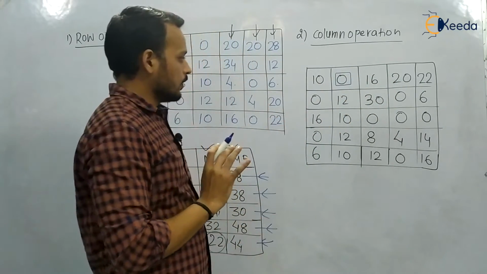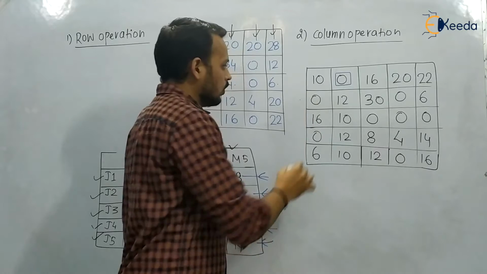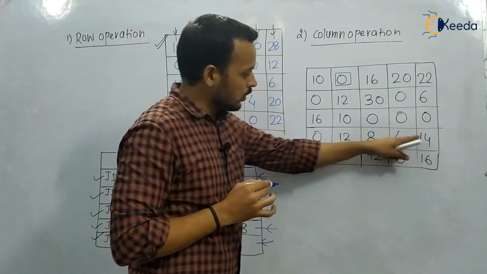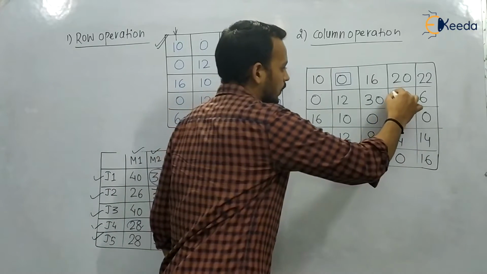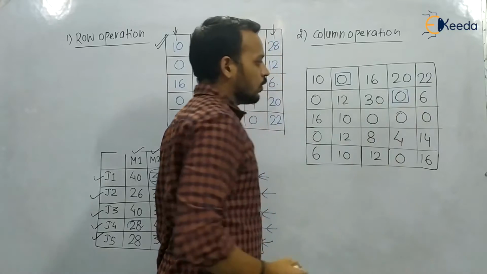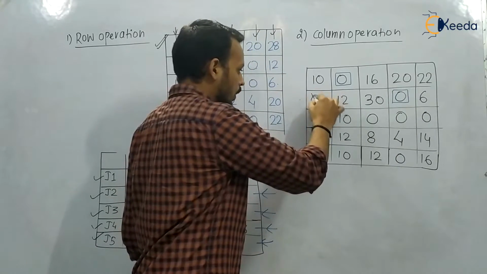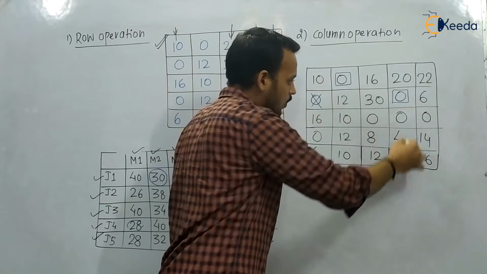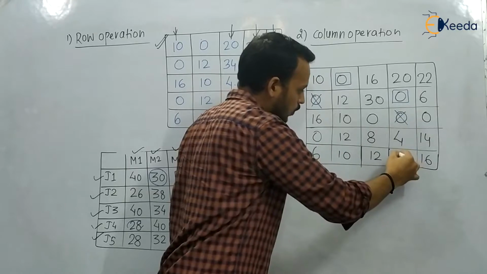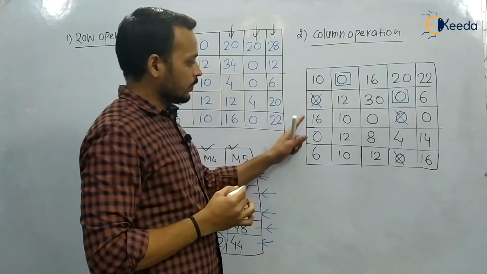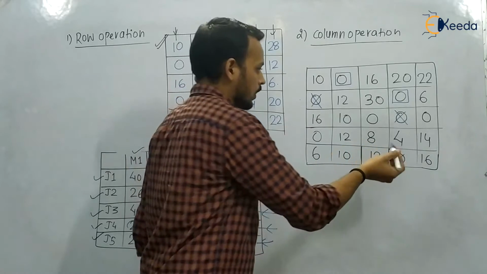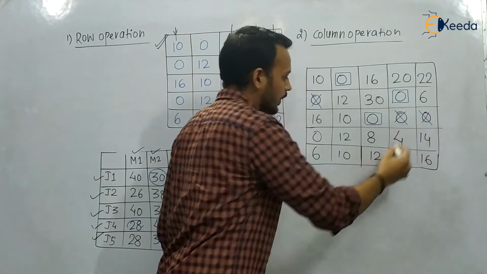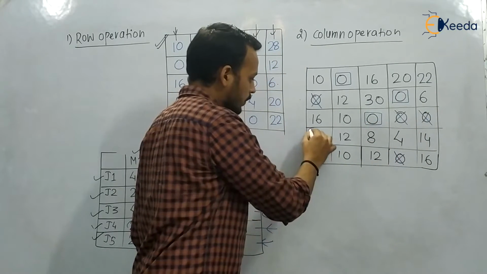Now in the second row, if you select this 0, then you can't select this 0. And see, in this row only one 0 is there, so you will select this 0. If you select this 0, then you have to neglect this 0, because we have to select unique zeros. And in this column also we have to neglect both these 0 values. Now in the third row you can select any of the zeros. In this column there is no other 0, so here we will select it.